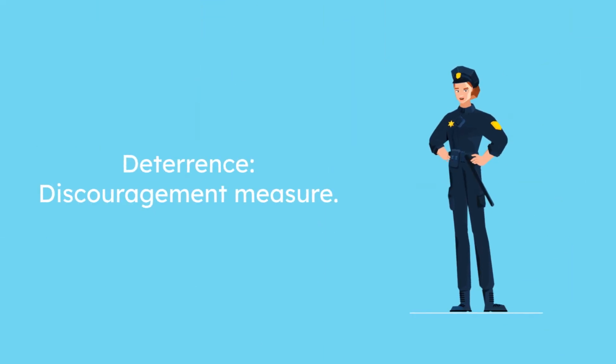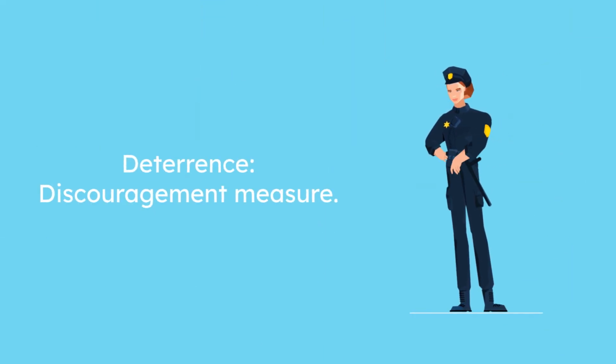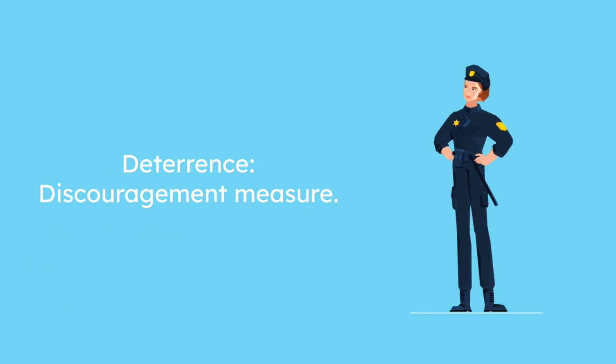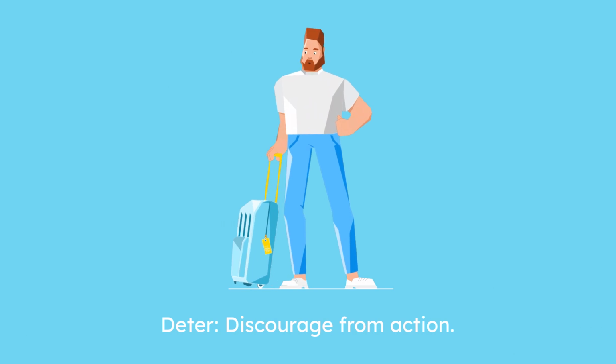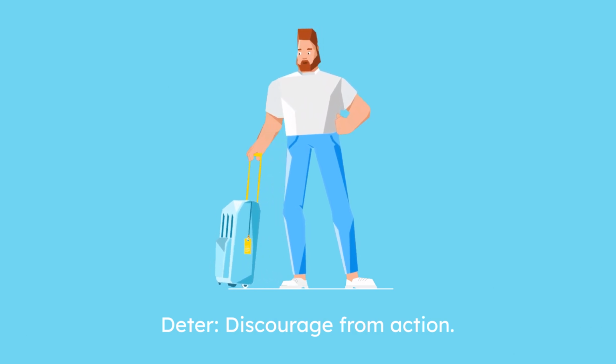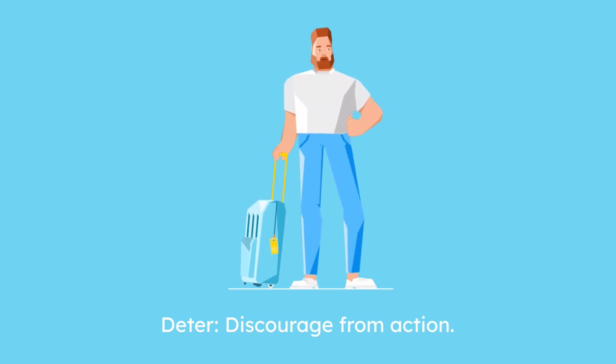Deterrence. A measure to discourage actions. Example: strict laws act as a deterrence to crime. Deter. To discourage someone from doing something. Example: warnings deterred tourists from visiting the area.